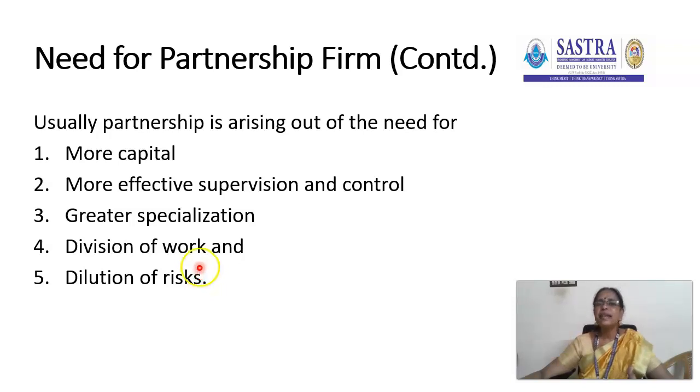The partnership firm is the extension of the sole proprietorship, arising out of its weaknesses. Under sole proprietorship, a single individual has to shoulder all the risk and the work burden is heavy. Here it is diluted, and so many people prefer a partnership firm.